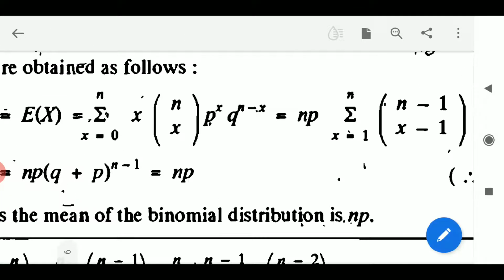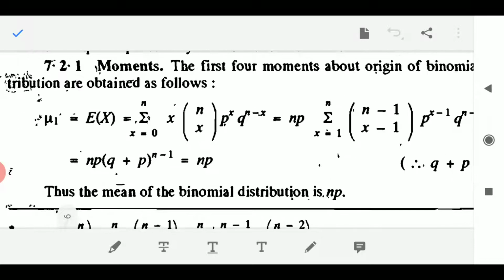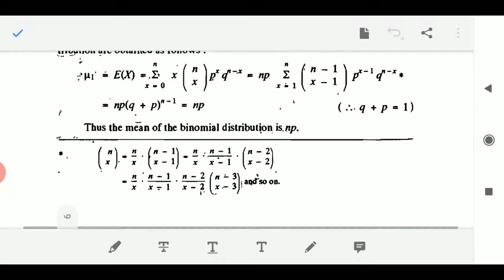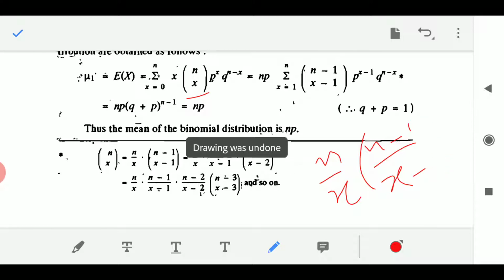Let me show you here how I will do this. I will simply unfold this combination sign as n by x into the combination (n minus 1)C(x minus 1).